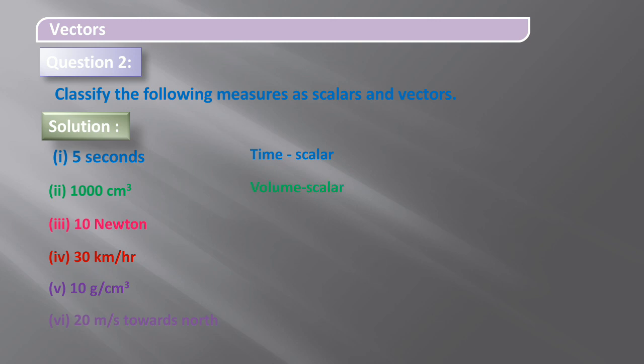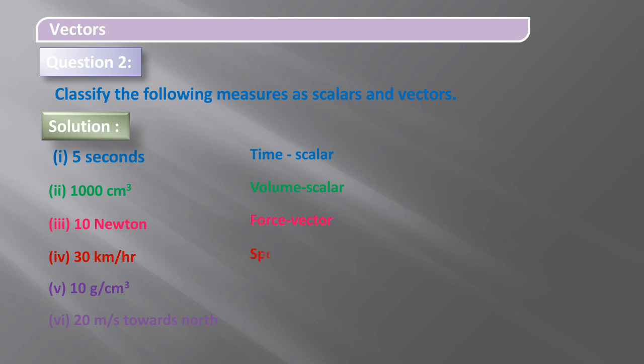The third one, 10 Newton. Newton is the unit of force. Force always has a direction and it also has a value. Therefore, force is a vector quantity. And the next one, 30 km per hour. It is the measure of speed. There is no particular direction.